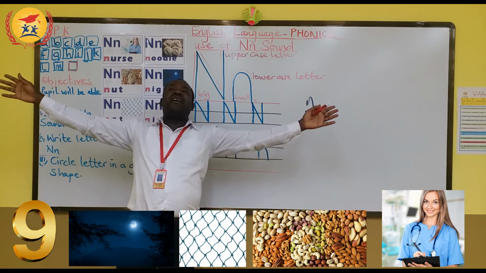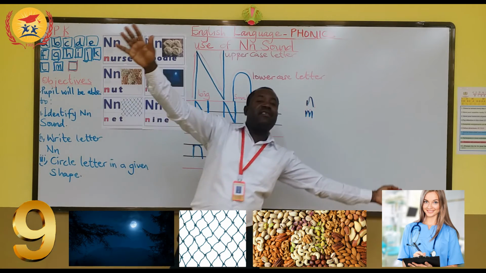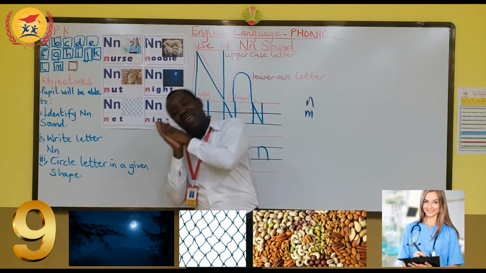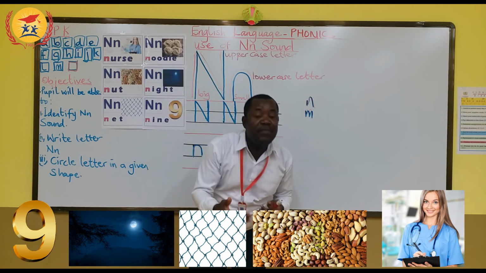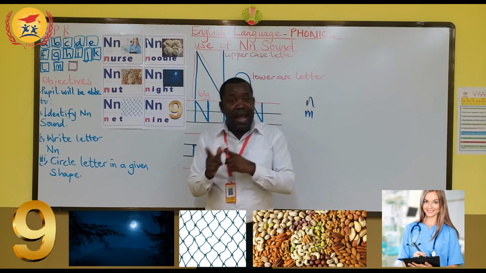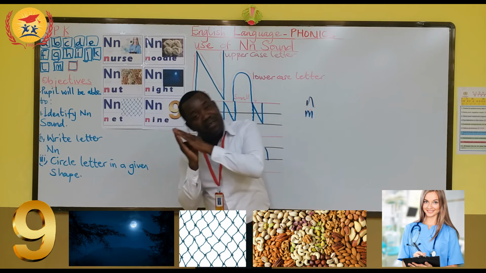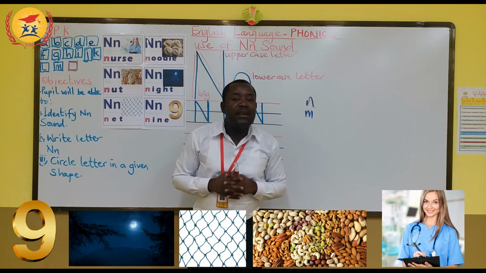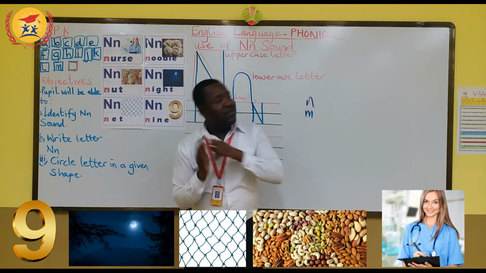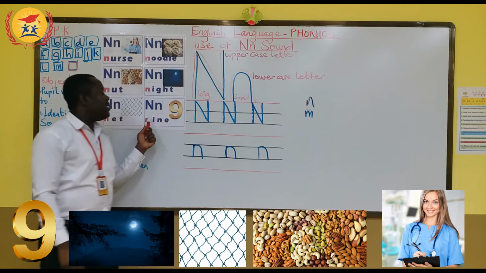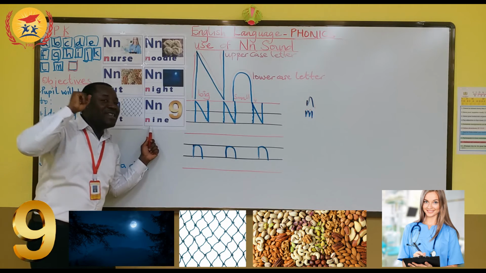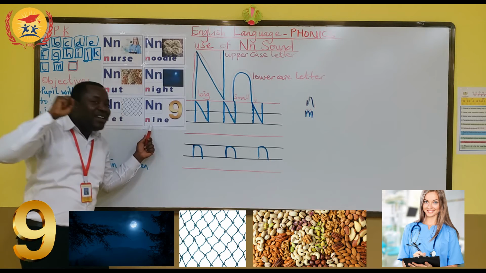It's night time. I need to sleep. Night time, you can't play. As a pupil, when it is night, you have to go and sleep. And then we have N for number.